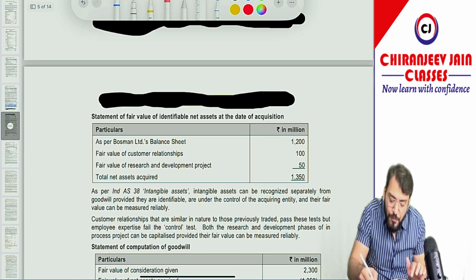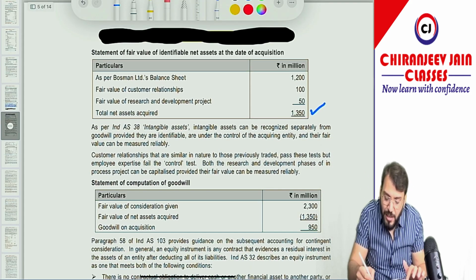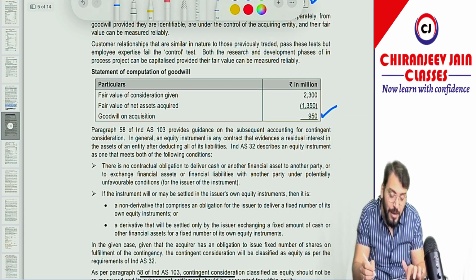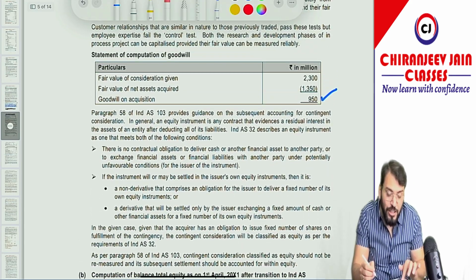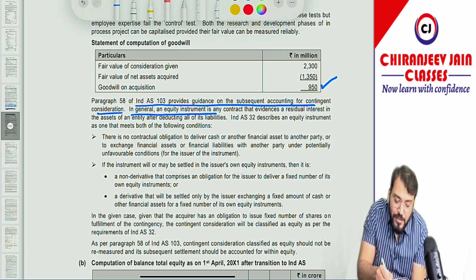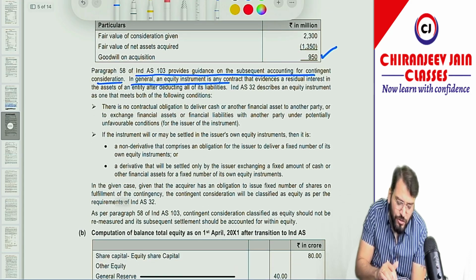Correct. Now the statement of fair value of INA is correct, 1350, and you can see the 950 is the goodwill. The goodwill they have calculated is 950. Now they have written one more point for contingent consideration. What they have given? Ind AS 103 provides guidance on the subsequent accounting for contingent consideration. In general, an equity instrument is a contract. They have given the meaning of equity instrument.